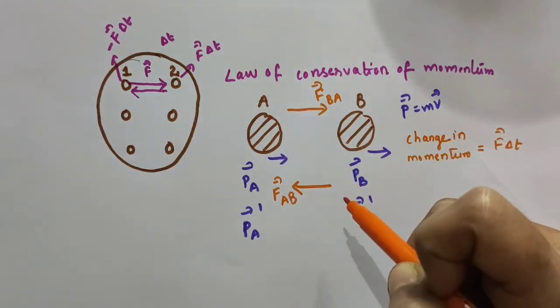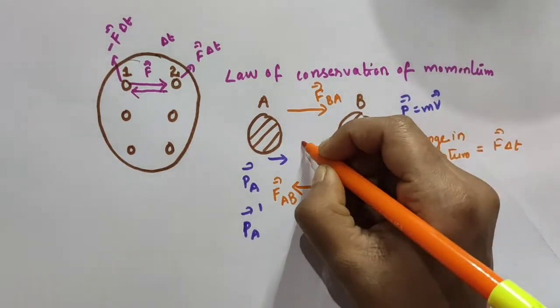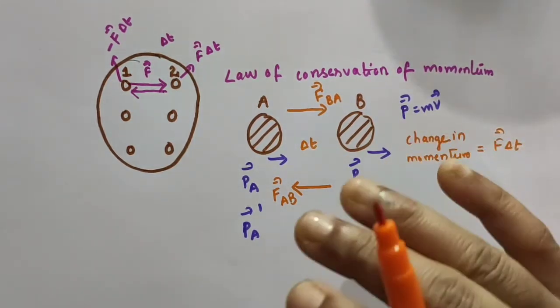Then let both the forces act for the same time delta T, because according to Newton's third law of motion, both the forces act for the same instant.